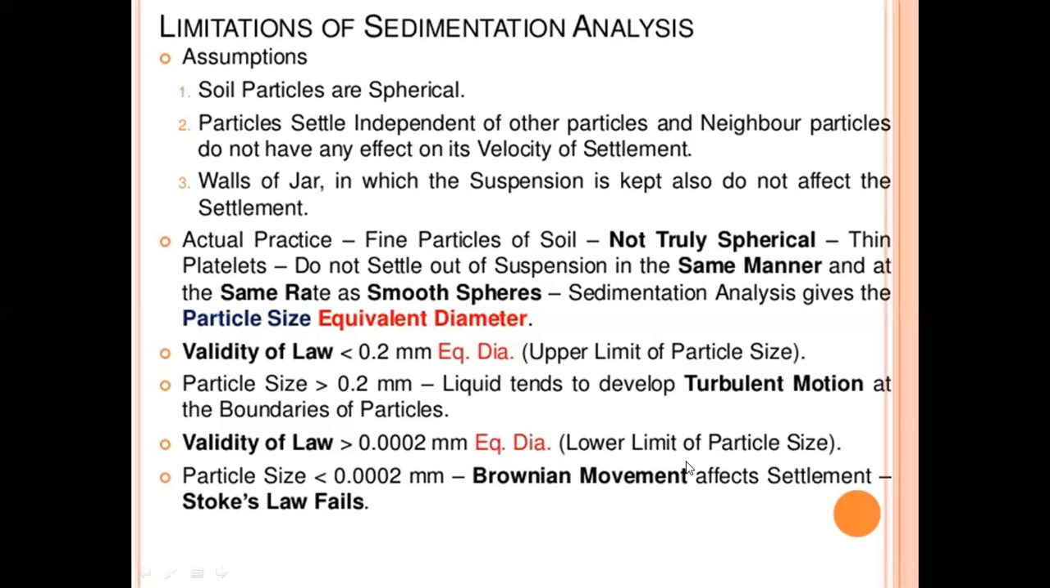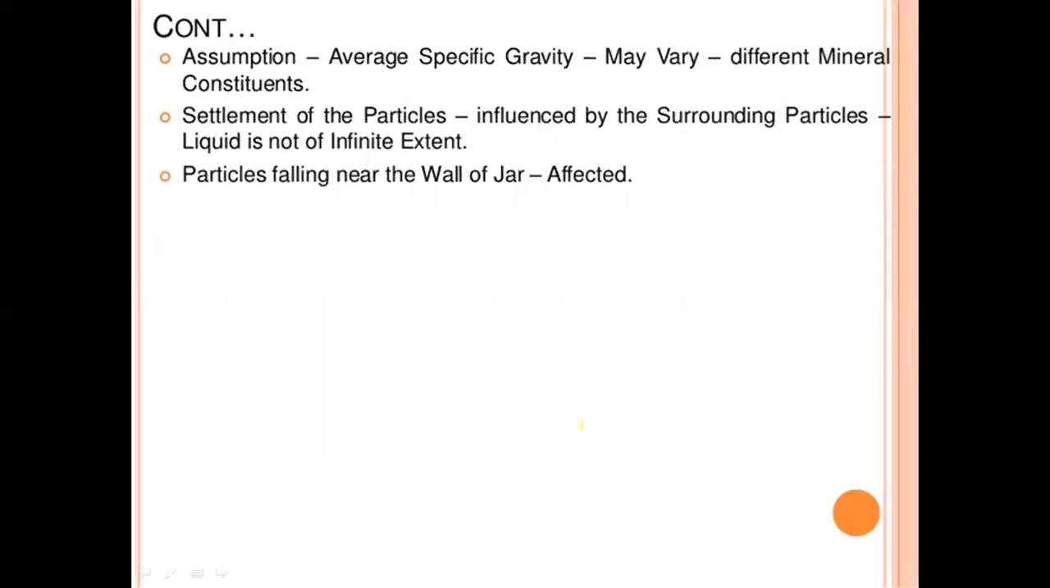So clearly, the assumption is that average specific gravity may vary with different mineral constituents. Settlement of the particles is influenced by the surrounding particles. Liquid is not of infinite extent. Particles falling near the wall of the jar are affected.